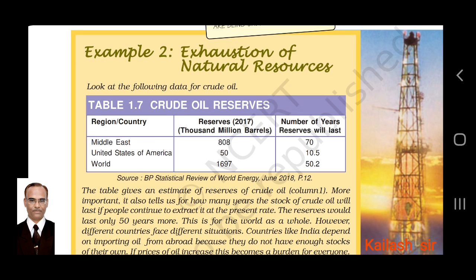Example 2, exhaustion means getting over of natural resources. Region, country, reserves and number of years reserves will last. It is crude oil reserves.